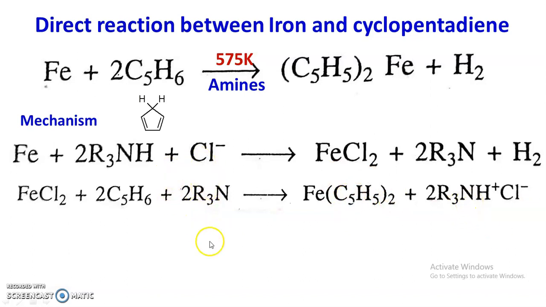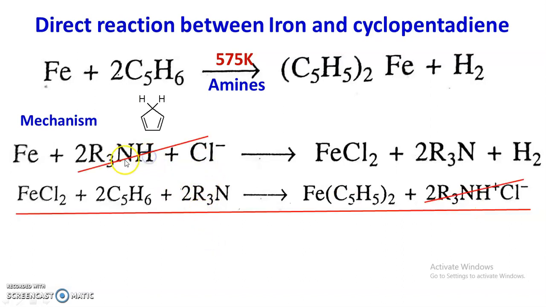These are the two steps, and in the net reaction the quaternary ammonium salts cancel each other, 2 moles of quaternary ammonium salt. In one step it is consumed, in the second step it is regenerated. Similarly, 2 moles of tertiary amine get cancelled, because in the first step 2 moles of tertiary amine are formed, whereas in the second step they are consumed.